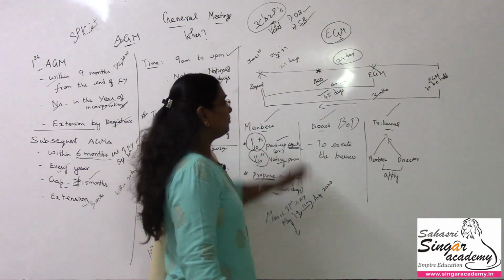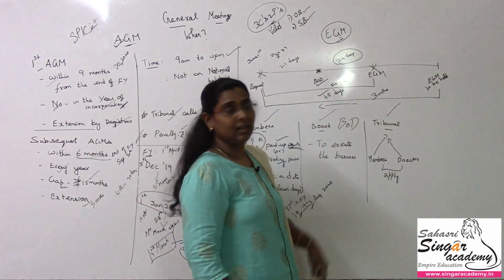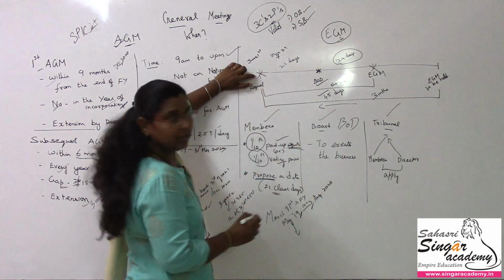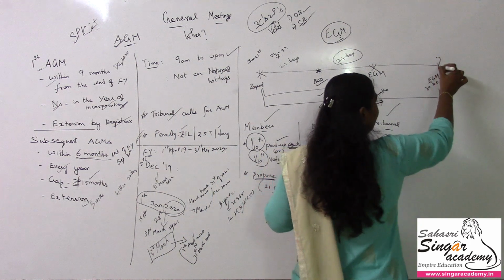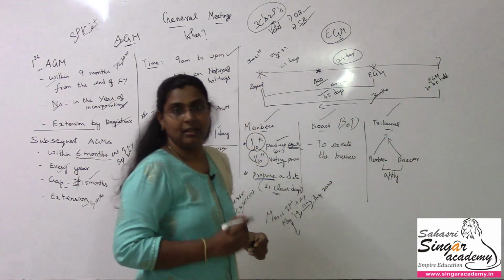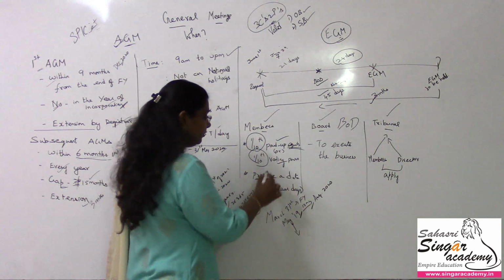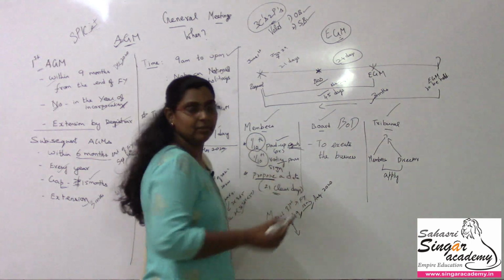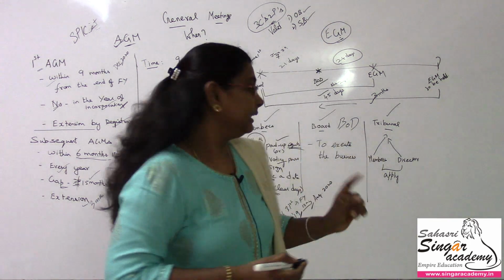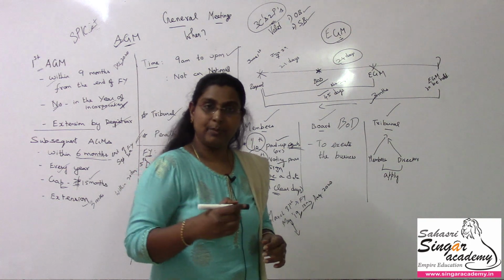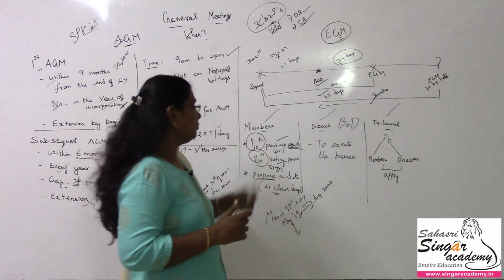Okay, in case the board of directors are not taking any steps to conduct the EGM, see, from the date of request, within 3 months the meeting has to be held. So how will it happen? The members will call it. All these members give a written petition and they themselves will call. Usually the expenses for a general meeting are borne by the company. In this case the members spend and will get it recovered from the company. So this is how it goes. So this is with respect to members.